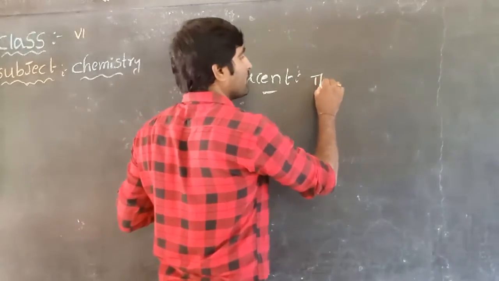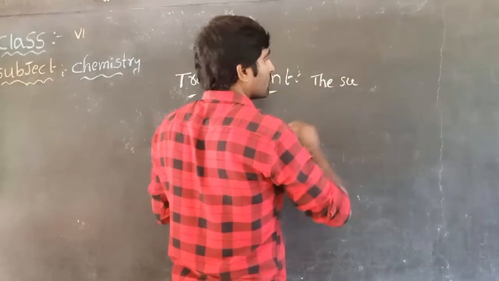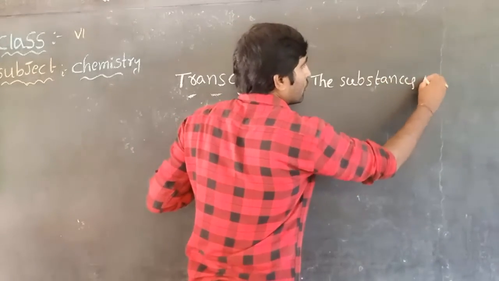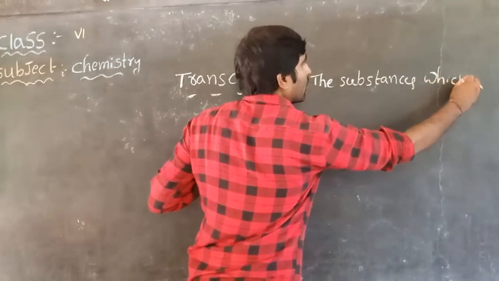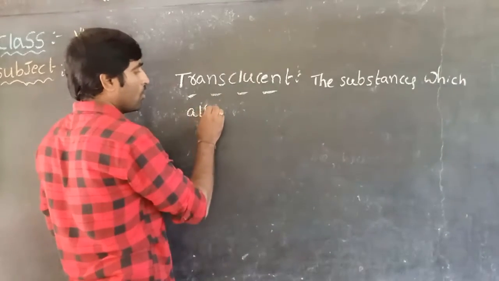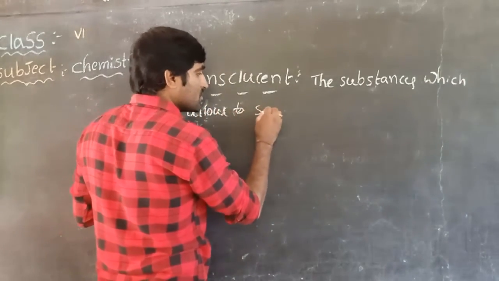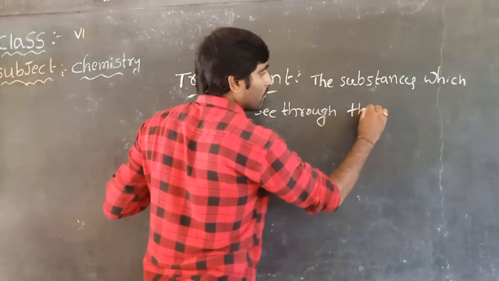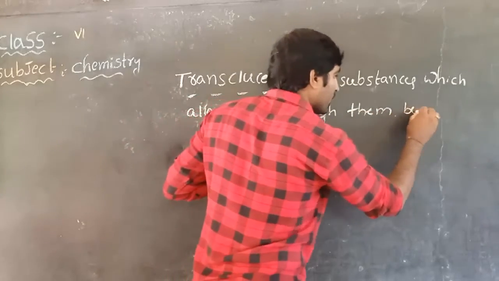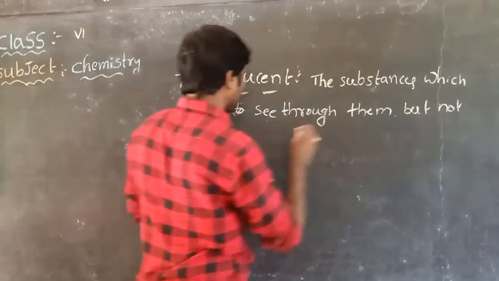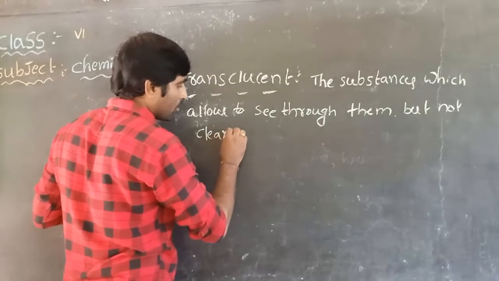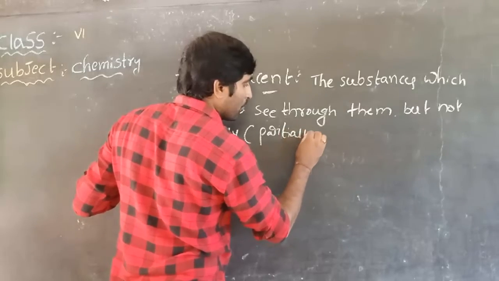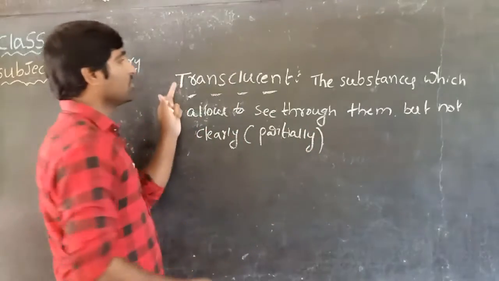The substances which allow us to see through them, but not clearly, that means partially, are called translucent.